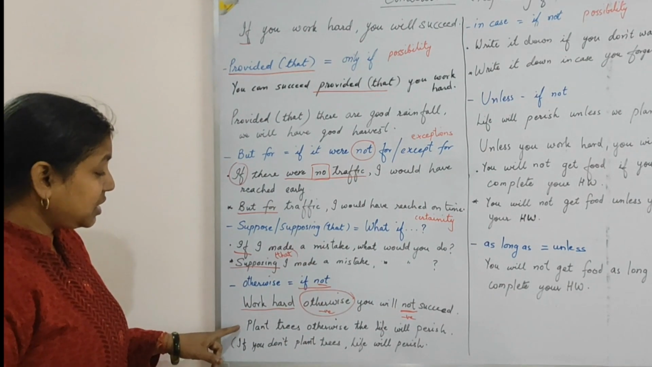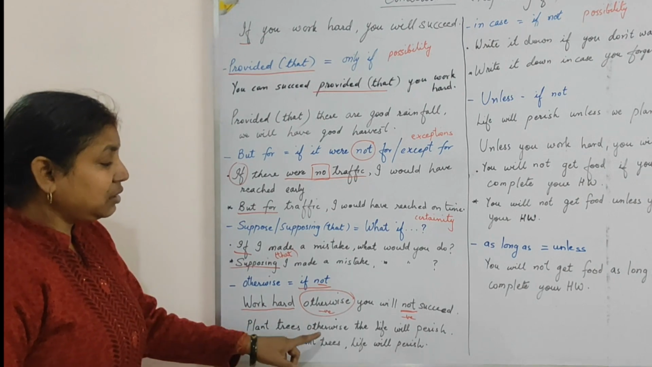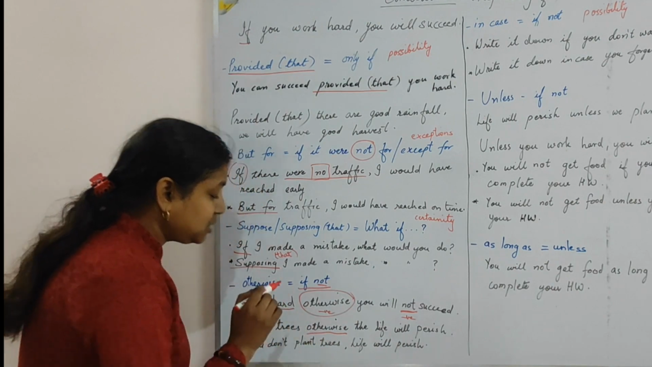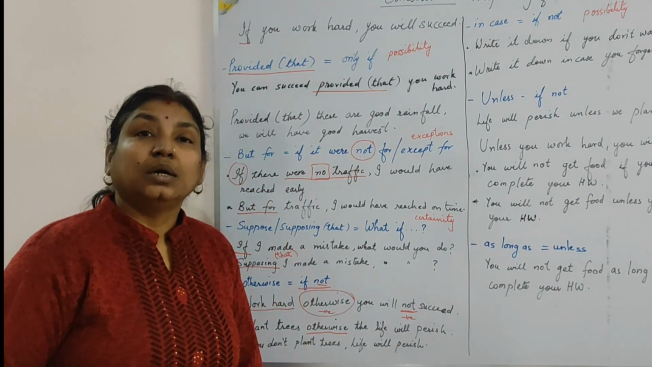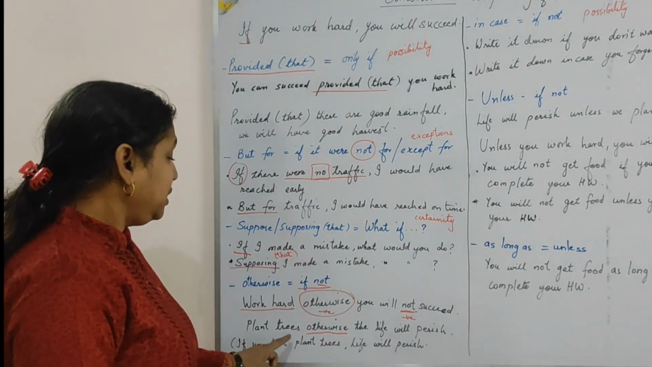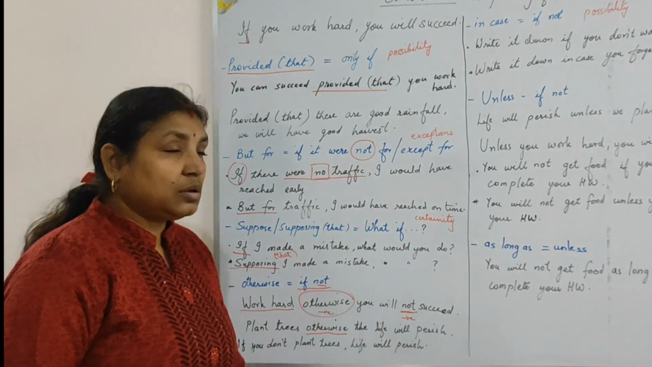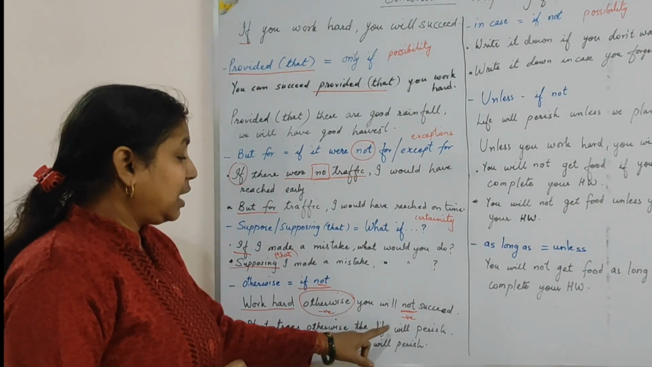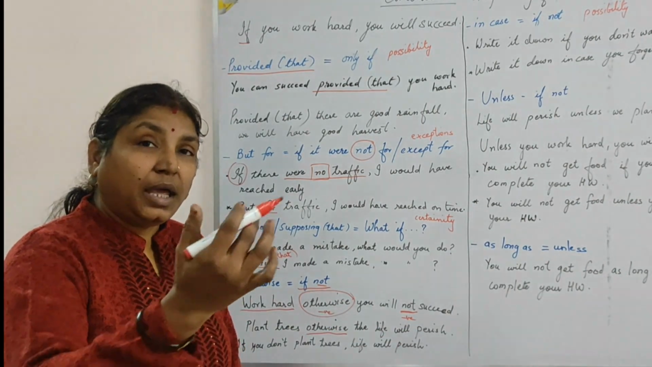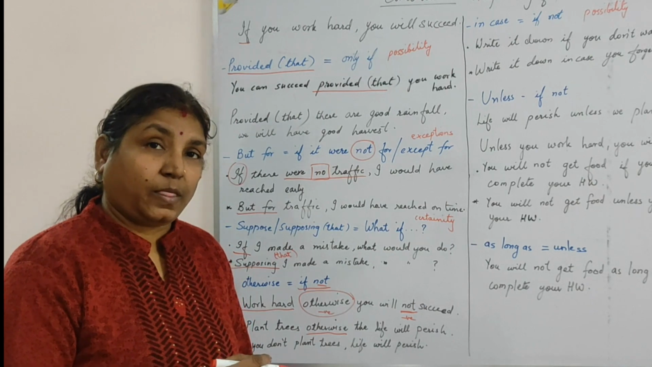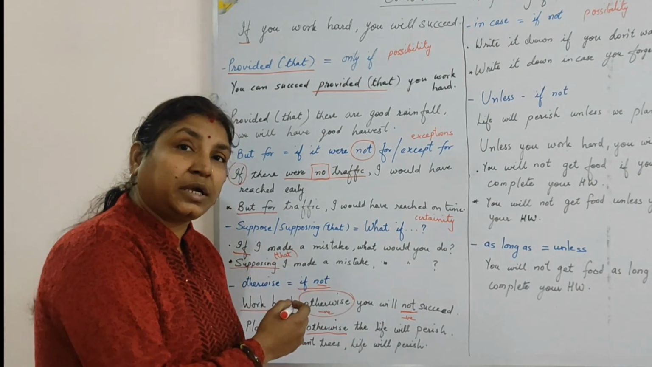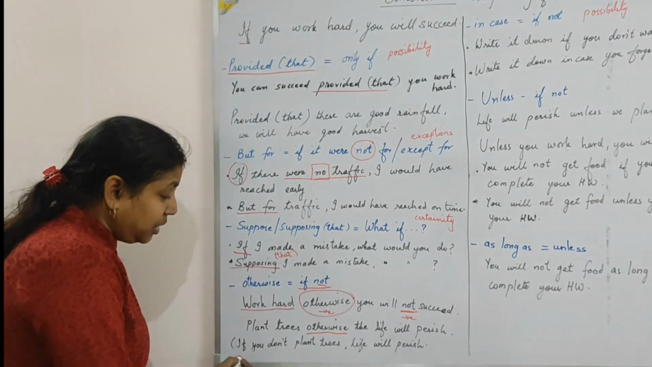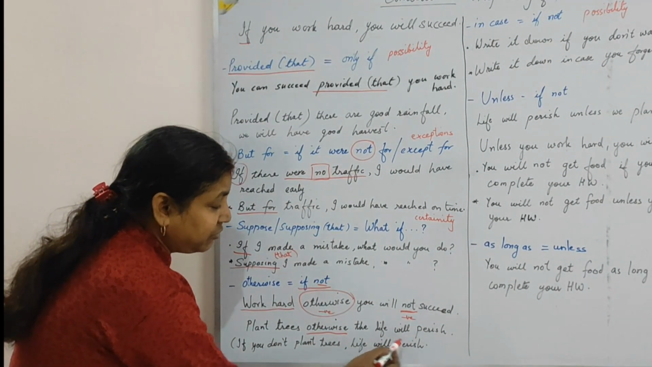Look at another example. Plant trees, otherwise the life will perish. I have otherwise here, meaning negative. Plant trees, the life will not perish. It means this. Plant trees, the life will not perish. If I have to use if in place of otherwise, what will my sentence be? If you don't plant trees, life will perish.